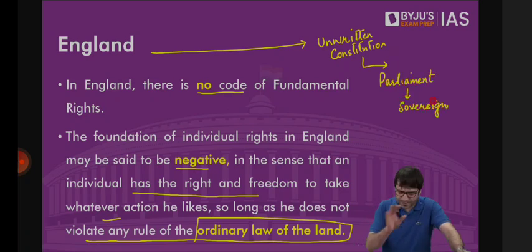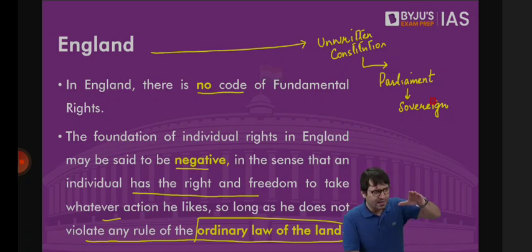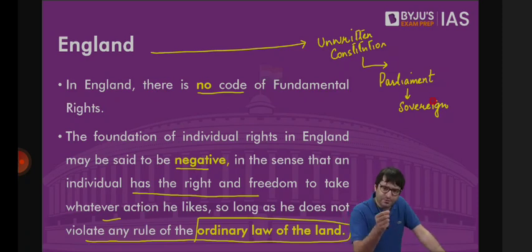Now let's look at India, for example. We have a set of fundamental rights. For example, right to equality, right against discrimination, right to freedom of speech and expression, cultural rights, educational rights. All these rights we will discuss. Only these are fundamental rights. Clear? Right to property is not a fundamental right.